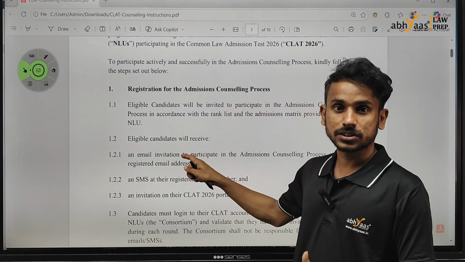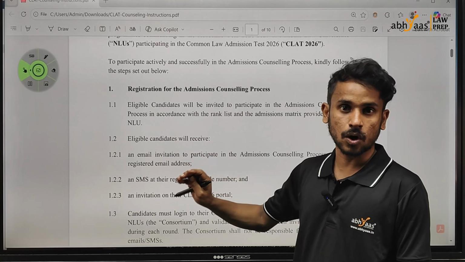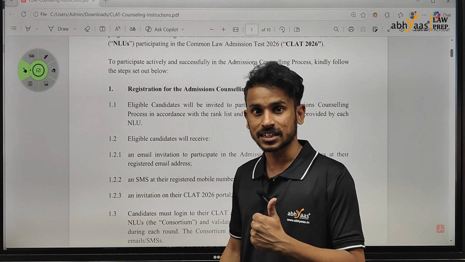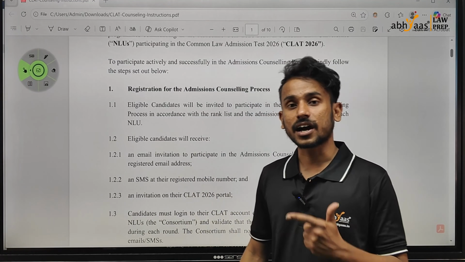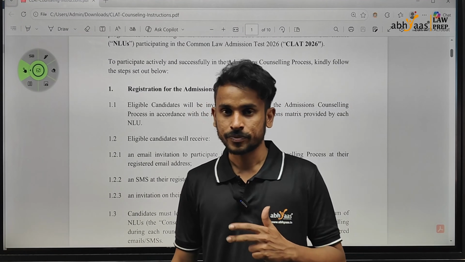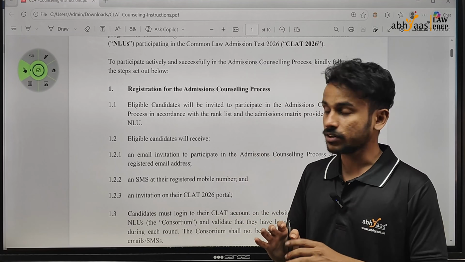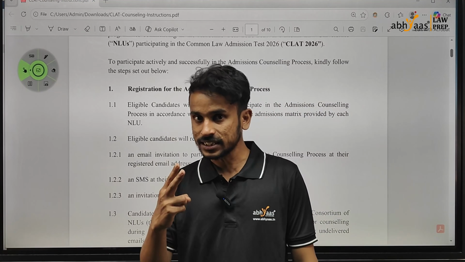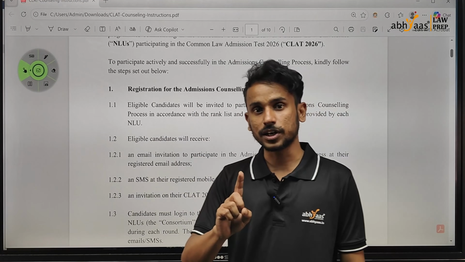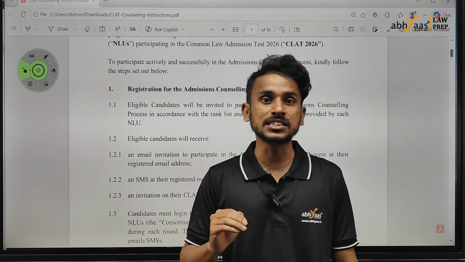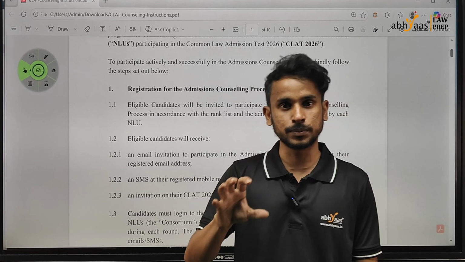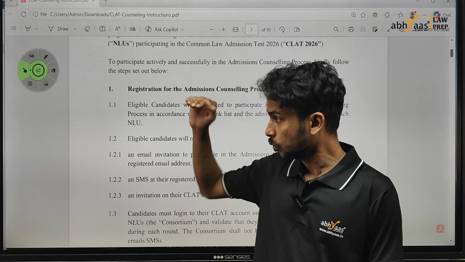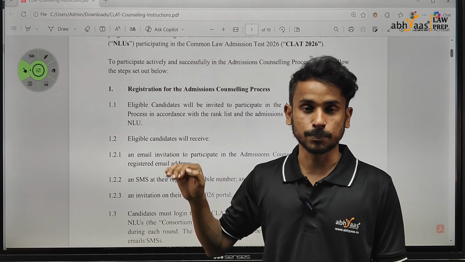The registration process, as in you are participating in the counseling process, for that you need to pay first. That's the first step. Second, confirmation. Third is the college fee. First we'll talk about the registration. For the registration, you are supposed to do two things. As the notification mentions, first you have to give your preference list. A minimum of 15 NLUs have to be selected in order for you to qualify that first benchmark, right?